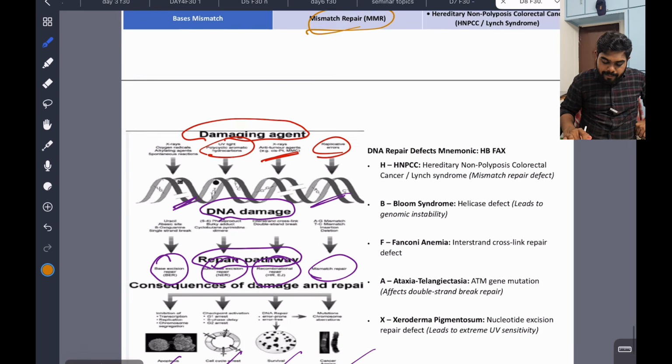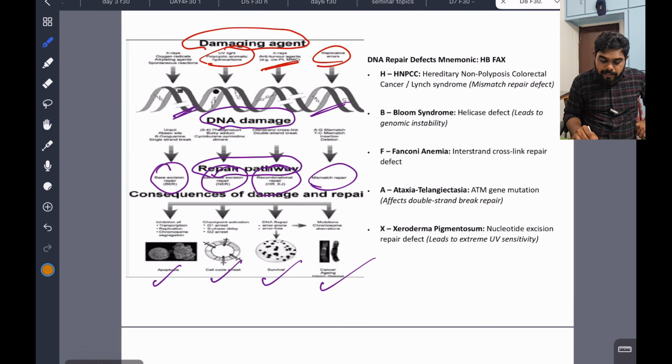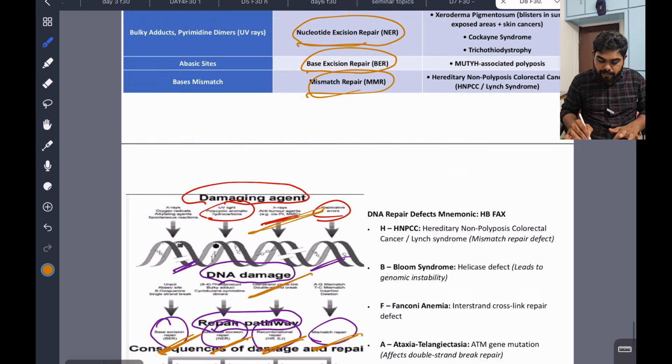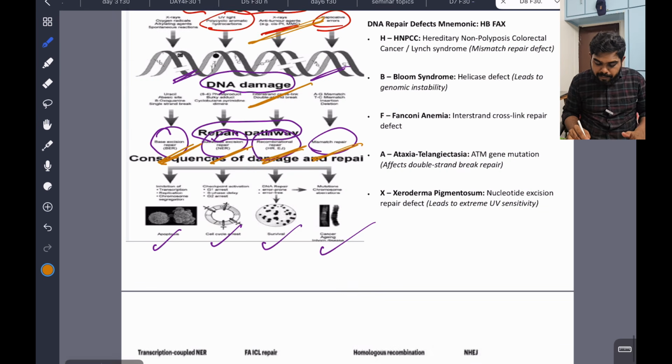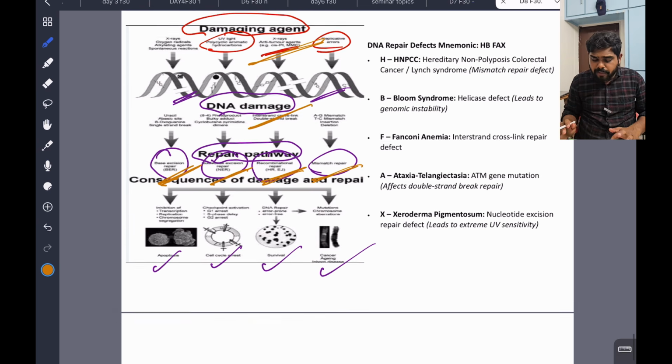Now come back again here. DNA damaging agent, DNA damage happens in the DNA. These are the repair pathways: BER, base excision, nucleotide excision, recombinational repair and mismatch repair. What we have discussed here, if there is any problem in these repairs, causes some diseases. Now we will see those diseases.